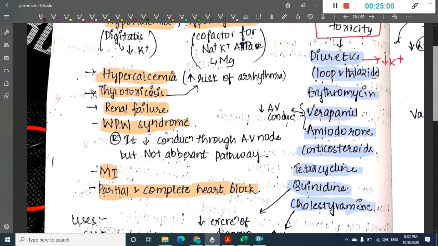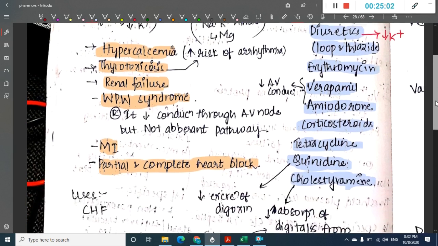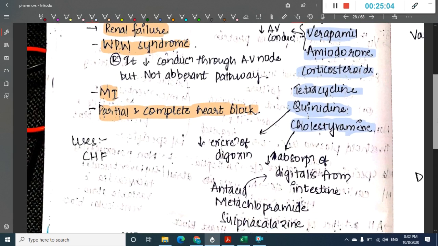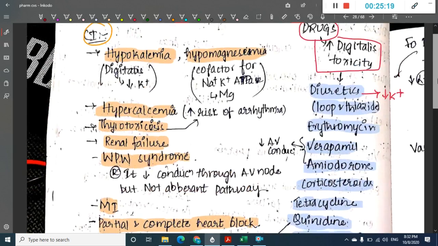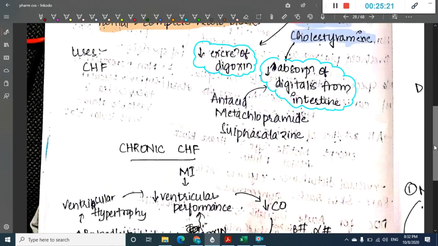So these are the different drugs which increase digitalis toxicity.